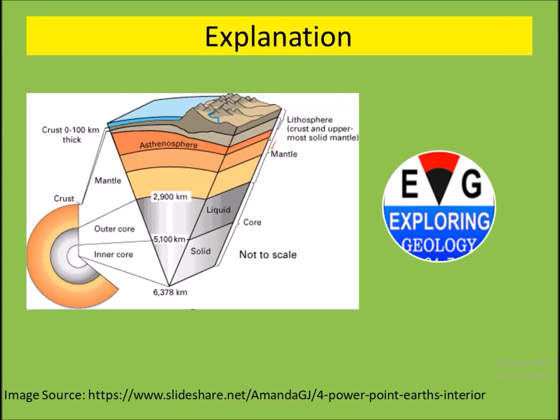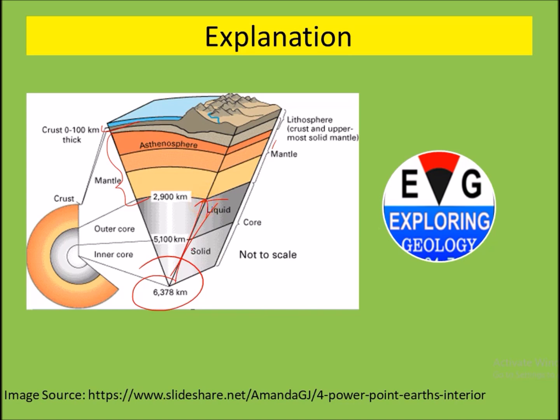This is the diagram for the interior of the earth, and you can see that the topmost layer is the crust, the middle layer is the mantle, and this is the core. Here we have asked about the radius of the core. The mantle is up to 2900 kilometer depth, and the total radius of the earth is 6378 kilometer.